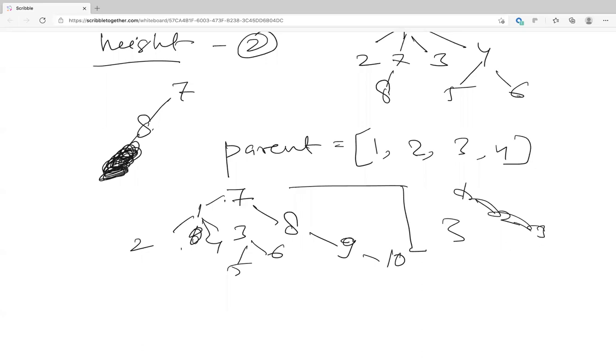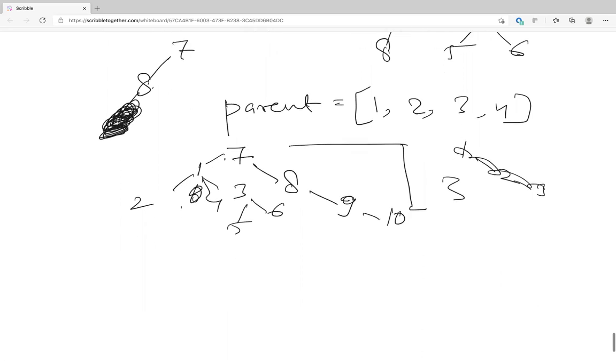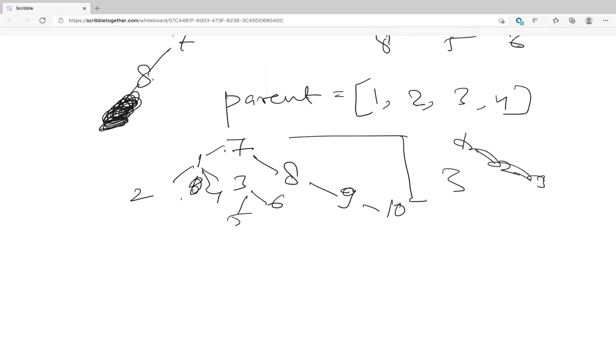Oh, you're saying that 1 will become the child of this 7. Yeah. Okay. So you're looking at the height and not the total nodes. Yes. Okay. So whichever tree has the greatest height is the tree to which you're attaching, because you're not going to increase the height of that tree.